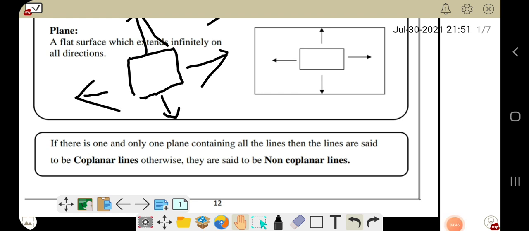There is a note given to you here: if there is one and only one plane containing all the lines, we will consider this plane here. This is a plane.